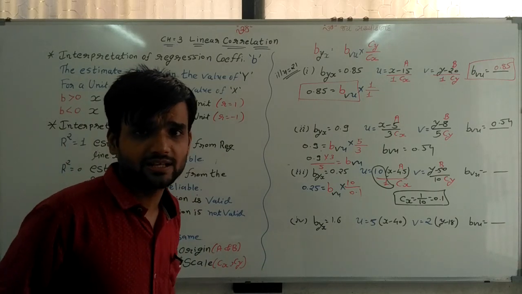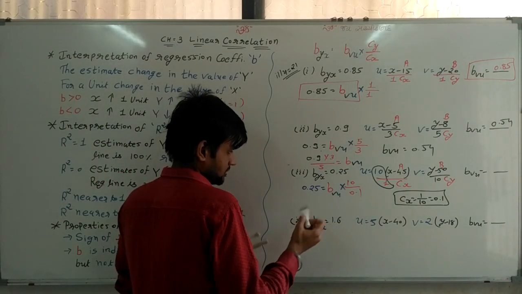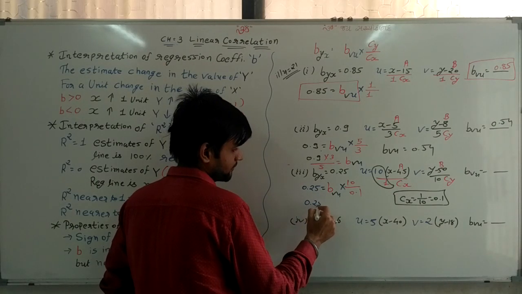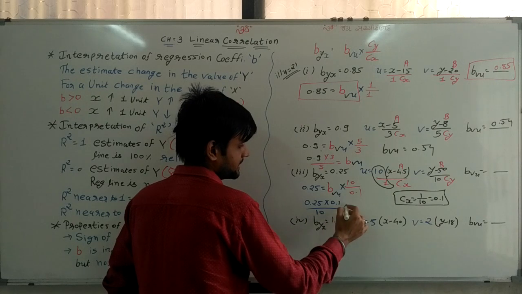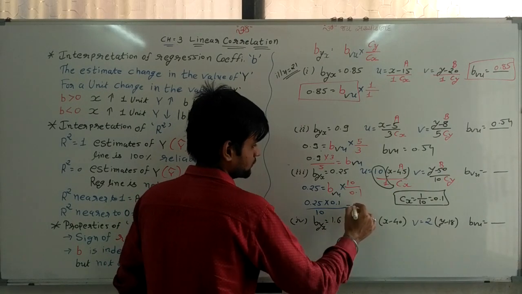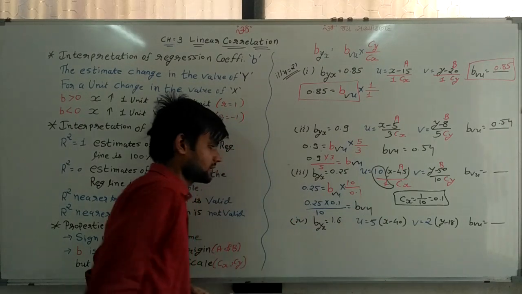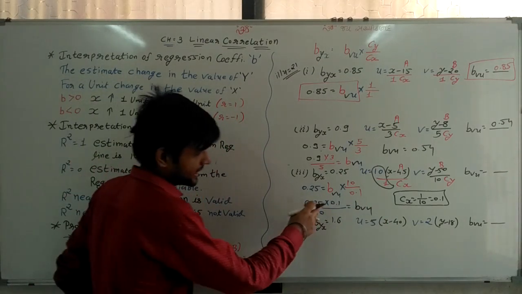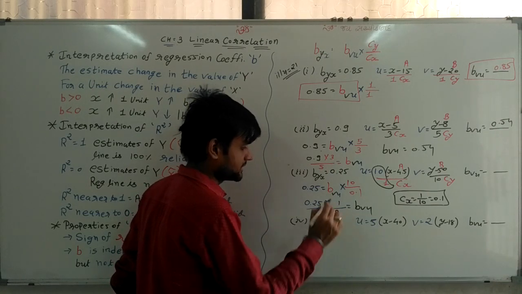Now change the side. 0.25 into 0.1 divided by 10 is equal to BVU. Now again I am cancelling the point and getting in division 10.